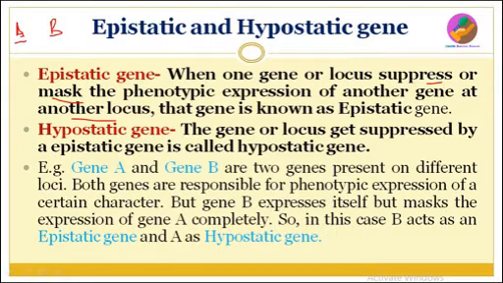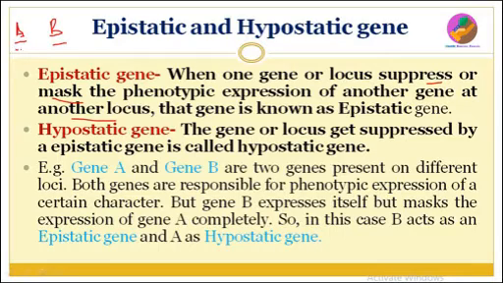Now hypostatic gene: the gene or locus which gets suppressed by the epistatic gene is known as hypostatic gene. So here you can see this capital B is nothing but the hypostatic gene, because its expression is masked by the gene A. So this is known as epistatic gene and this is known as hypostatic gene.